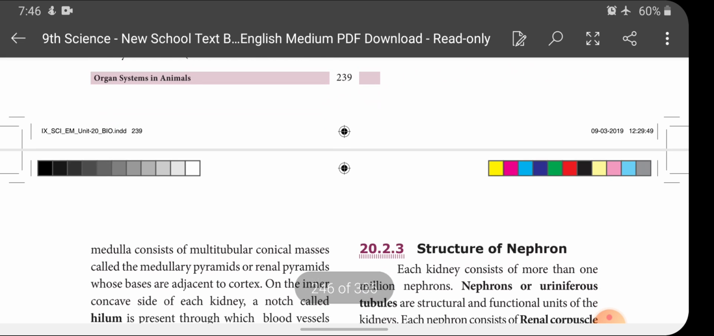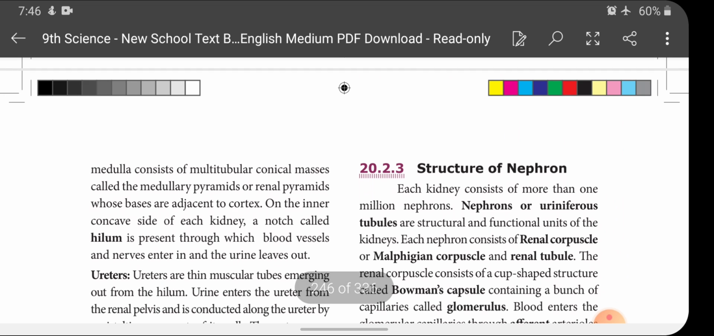or nephrons. The medulla consists of multitubular conical masses called the medullary pyramids or renal pyramids, whose bases are adjacent to cortex. So the medulla consists of multitubular conical masses. Inner medulla consists of a conical shaped structure. This is called what? Renal pyramids, and its bases are adjacent to the cortex. That is, the base of the pyramids are nearer to the outer cortex region.